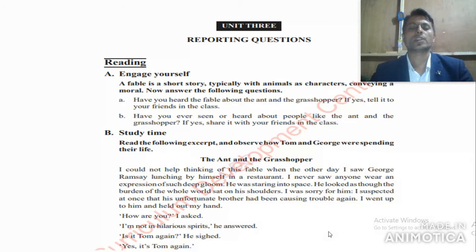So here, two characters, George Ramsay and Tom Ramsay, are opposite types of characters. George Ramsay is a kind-hearted person, whereas Tom Ramsay is a cunning person. So we can compare and contrast them in terms of their behavior from this story.